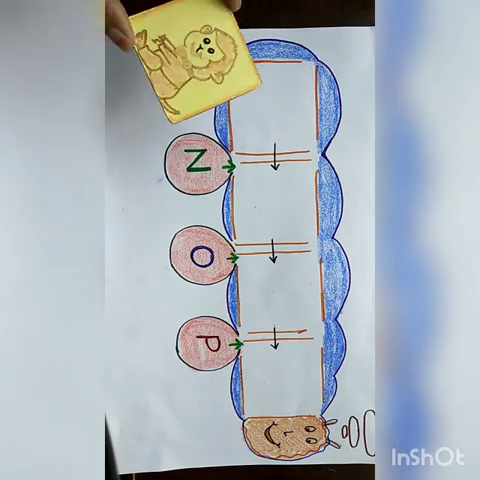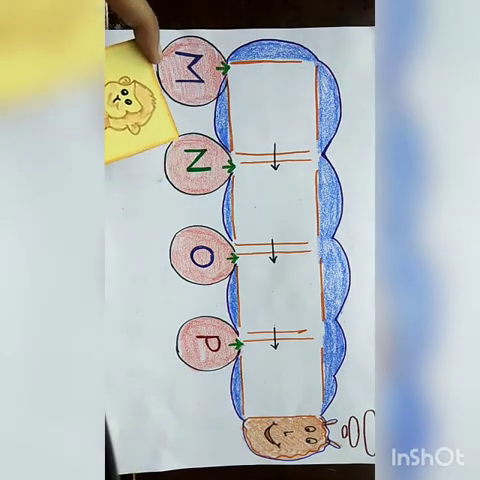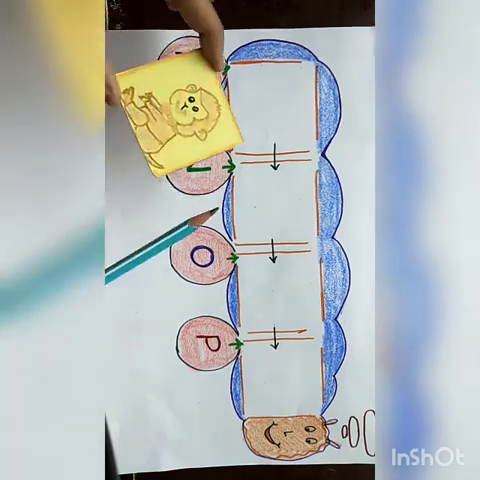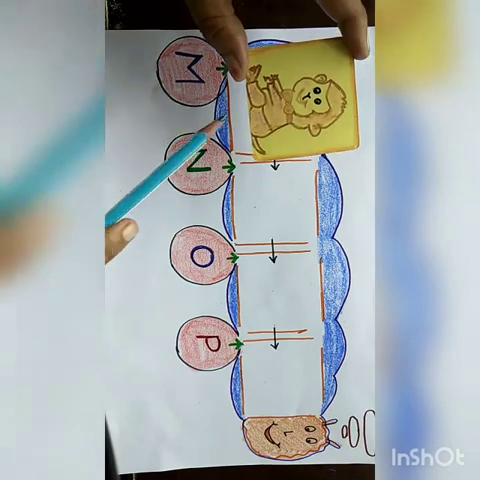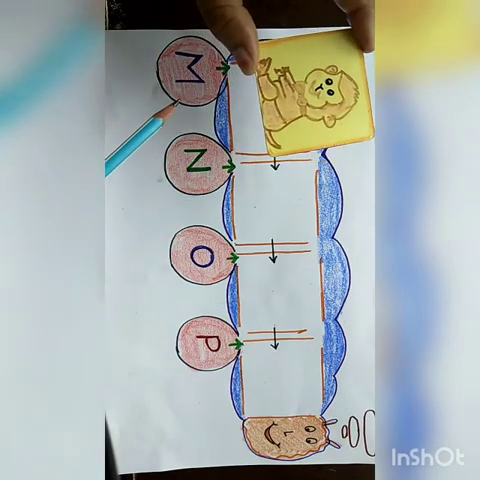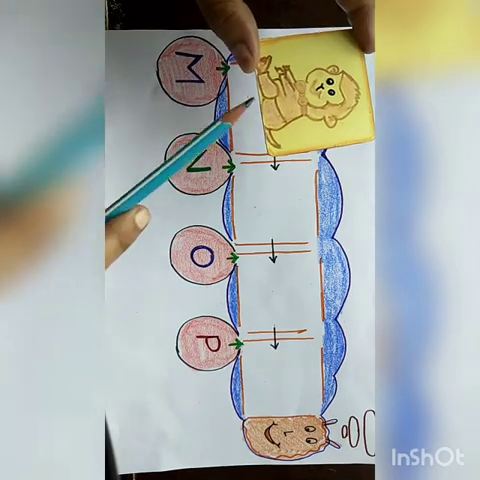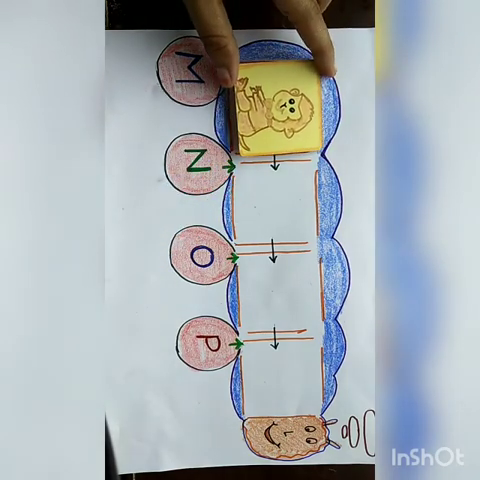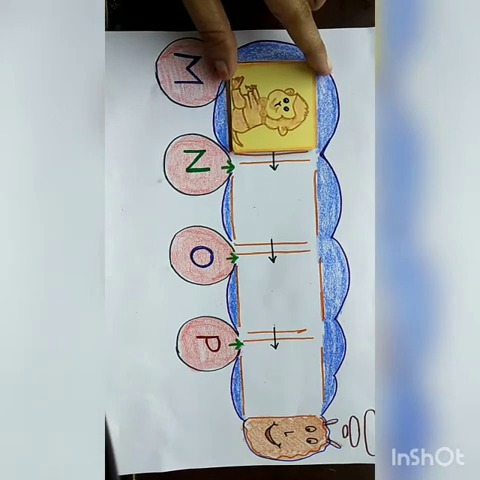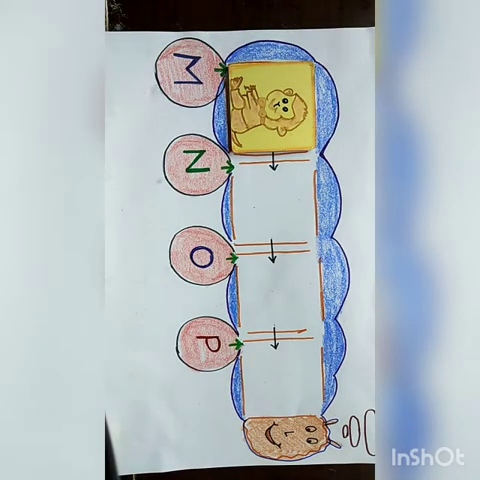Okay. Now see, this is letter M and this is picture of monkey. Speak with me. M for monkey. Again speak with me. M for monkey. Now put this picture in that box. Wow! हमने monkey को बिठा दिया. We have put the picture of monkey in the train. Now come on the next letter.